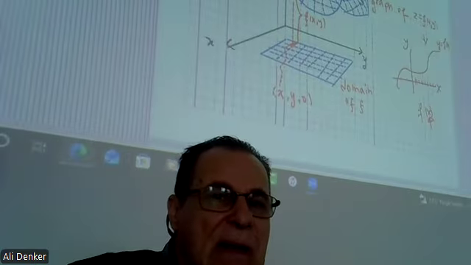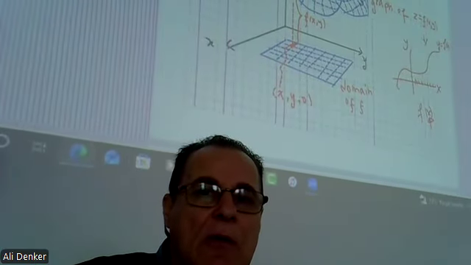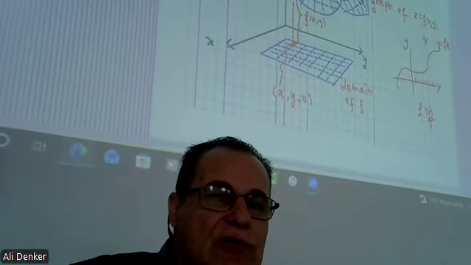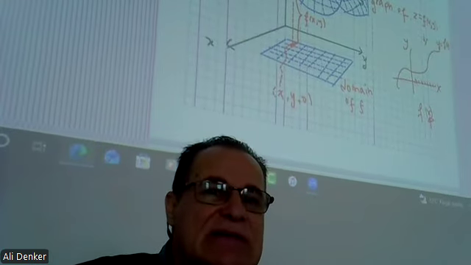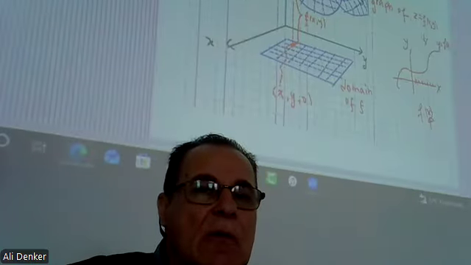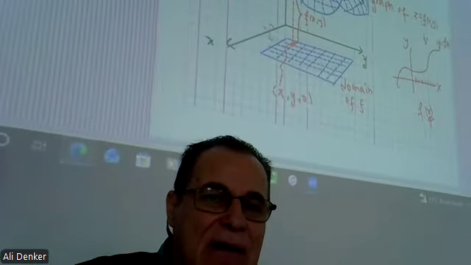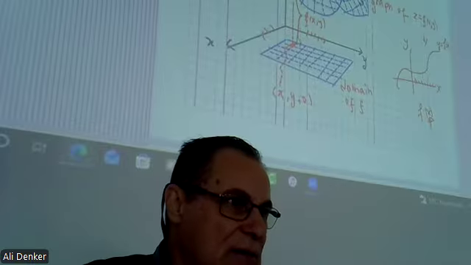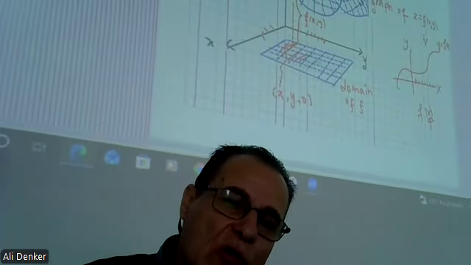So in multivariable functions, especially if we have three variable functions, x, y, z, now we want to know which x and which y we can use here. So now the domain is here.